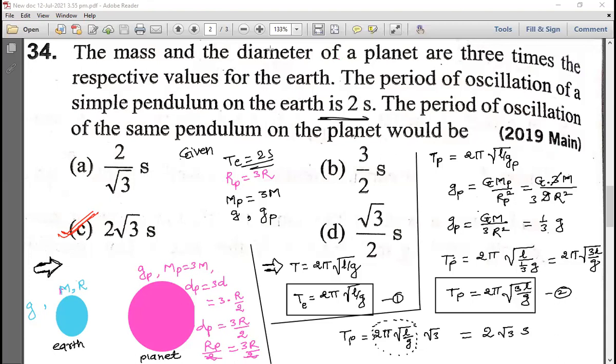Just how to use the formula g is equal to GM by R square. How that planet and Earth we have to compare for finding gravity and time period. That is what is in this question, not so much difficult. Okay, you should practice problems like these.